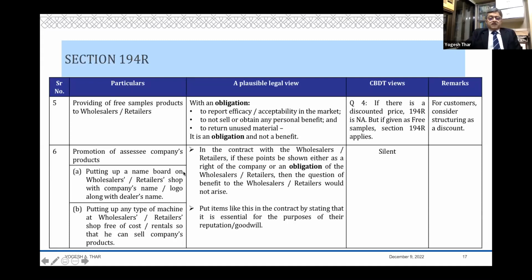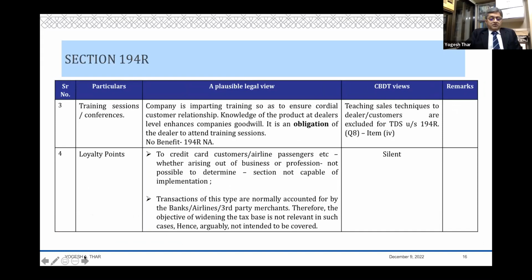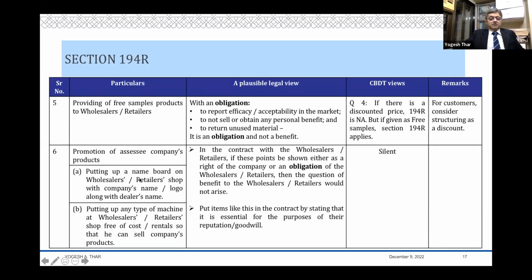Then there are various items of promotion of SSE companies' products. So putting up a name board on wholesalers' and retailers' shops with the company's name and logo along with the dealer's name. Putting up any type of machine at the wholesaler's or retailer's shop free of cost or free of rental so that he can sell the products of the company.